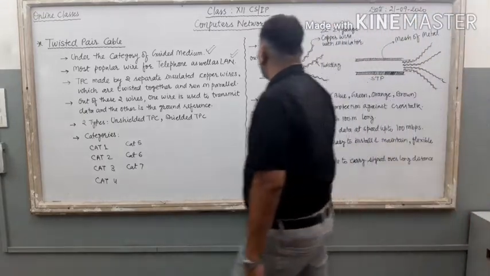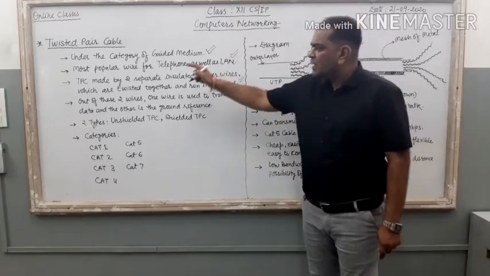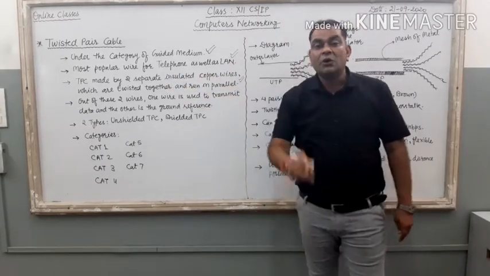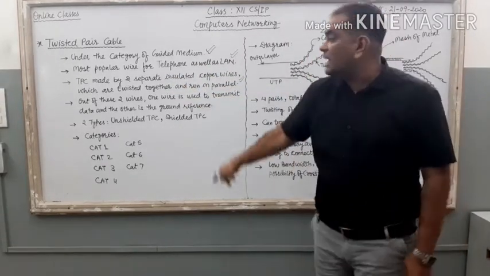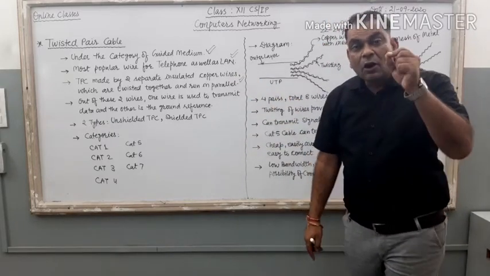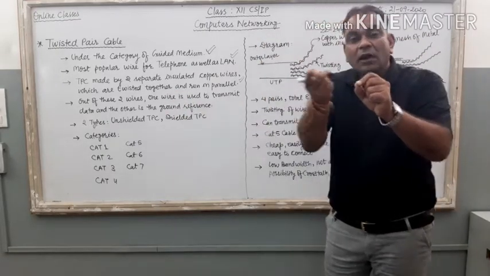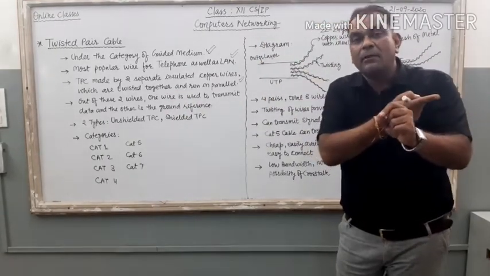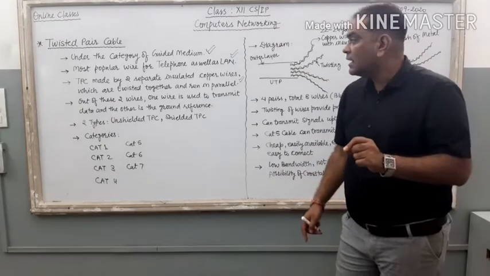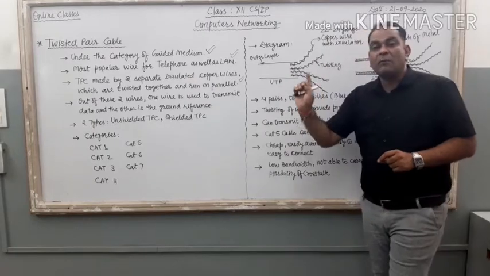Just see, if you come to this point first: TPC is made by two separate insulated copper wires. It is a copper wire only that is there inside the TPC for our electromagnetic signals. Right? TPC is made by two separate insulated copper wires.